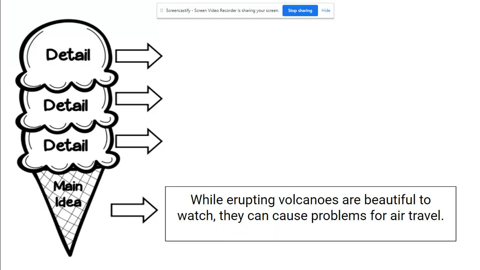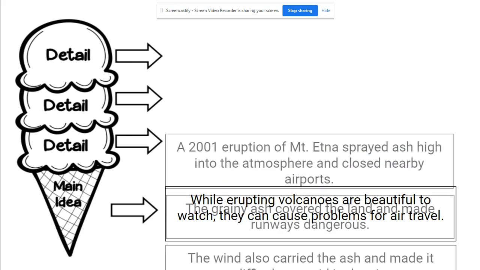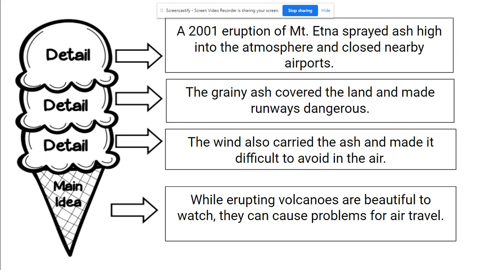The main idea of this passage is that while erupting volcanoes are beautiful to watch, they can cause problems for air travel. And then the details are all examples of the types of problems that volcanoes can cause for air travel. So one is a 2001 eruption of Mount Etna sprayed ash high into the atmosphere and closed nearby airports. The grainy ash covered the land and made runways dangerous. The wind also carried the ash and made it difficult to avoid in the air. So as we can see, all of the details that the author includes in the text support the main idea, which is that volcanoes can cause problems for air travel.